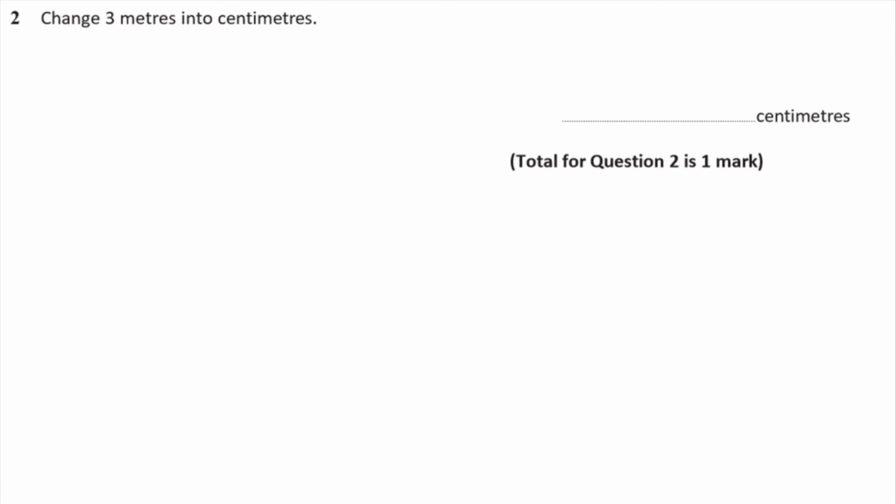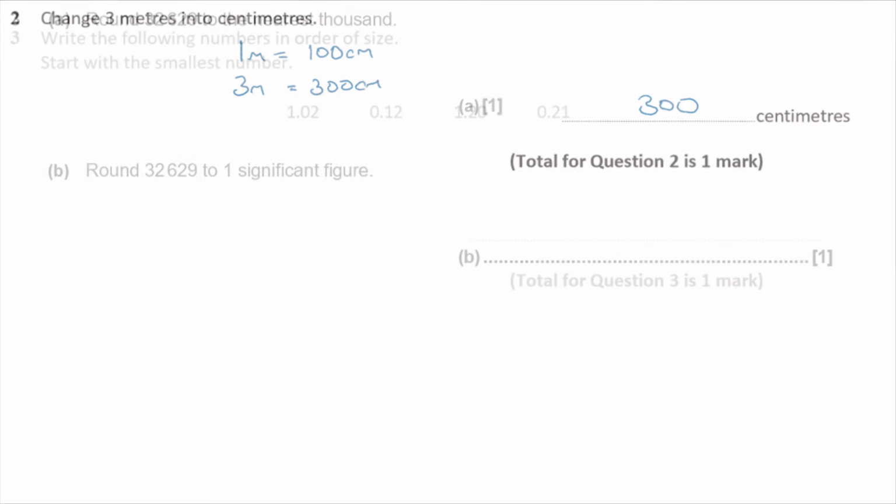Question 2. Change 3 meters into centimeters. Well, 1 meter is how many centimeters? It's 100 centimeters, isn't it? So if I've got 3 meters, it's going to be 3 lots of that. It's going to be 300 centimeters.